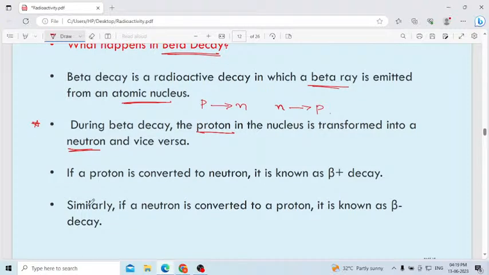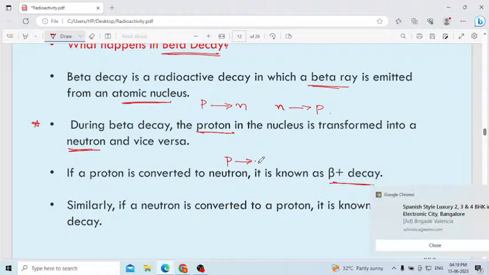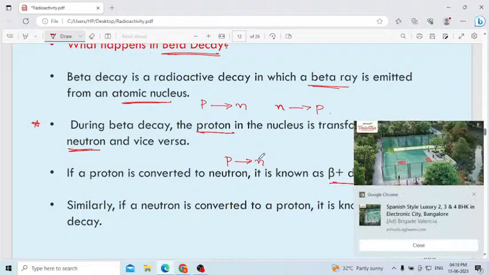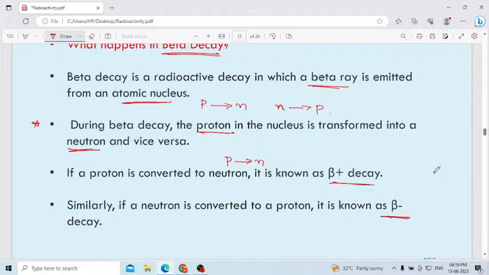We have two types of beta decay, beta positive decay and beta negative decay. If a proton is converted into a neutron, we consider that a beta plus decay.